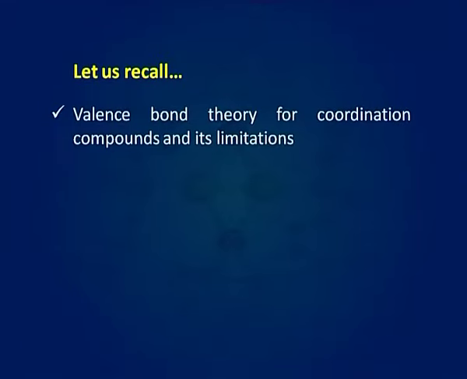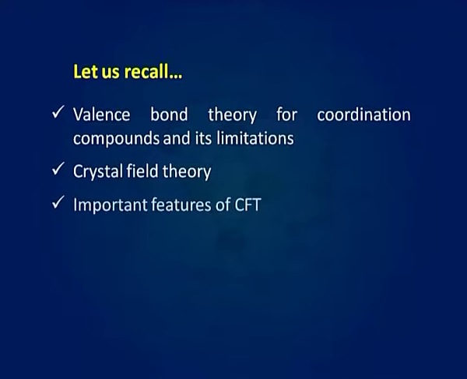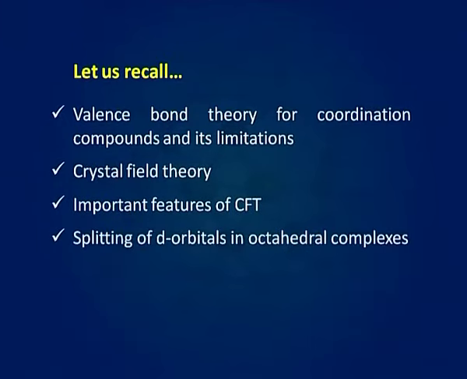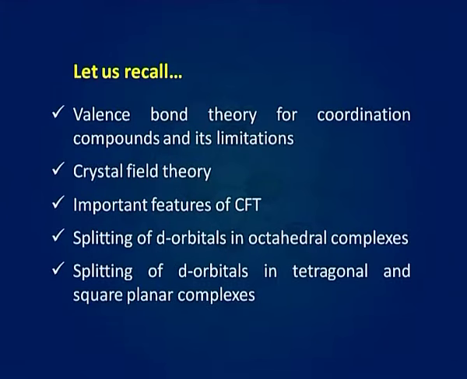To understand the limitations of valence bond theory and application of crystal field theory, in the last lecture we discussed valence bond theory for coordination compounds and its limitations, crystal field theory, important features of crystal field theory, splitting of d orbitals in octahedral complexes and splitting of d orbitals in tetragonal and square planar complexes.